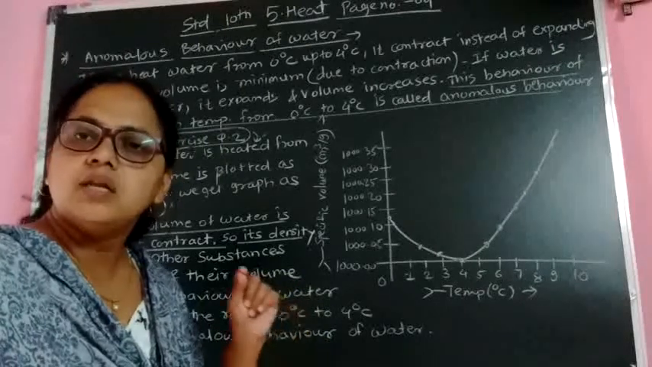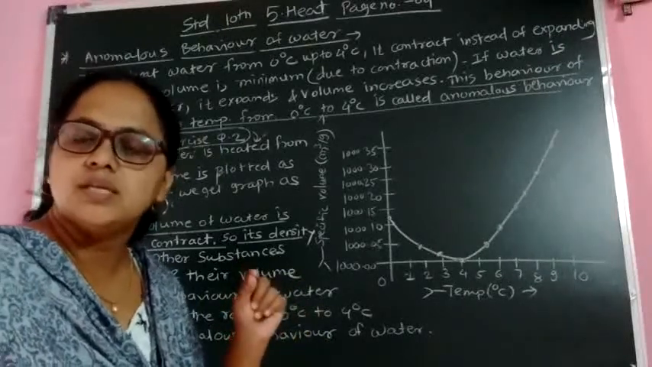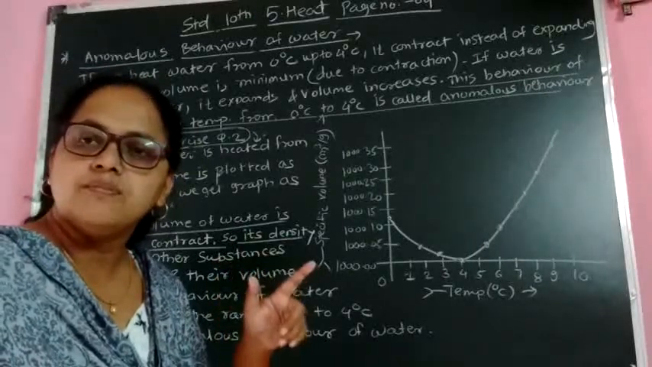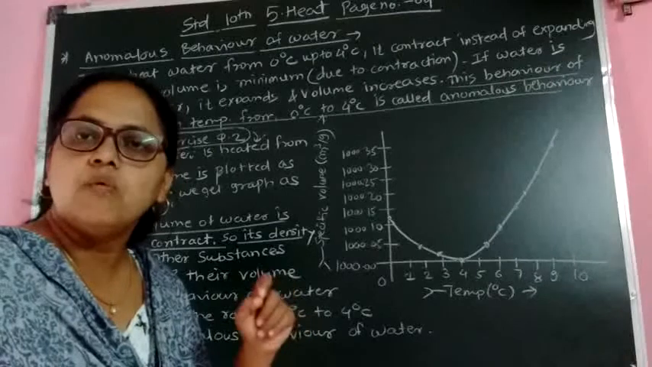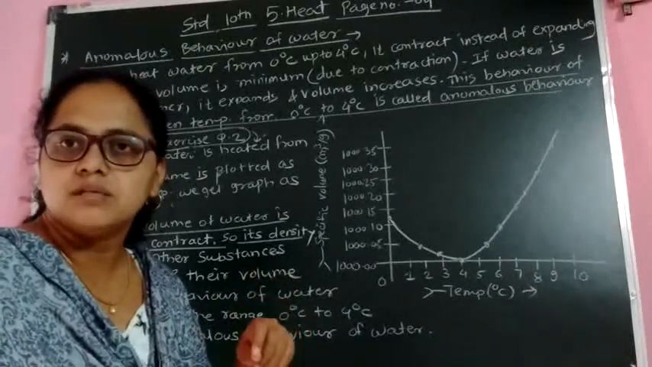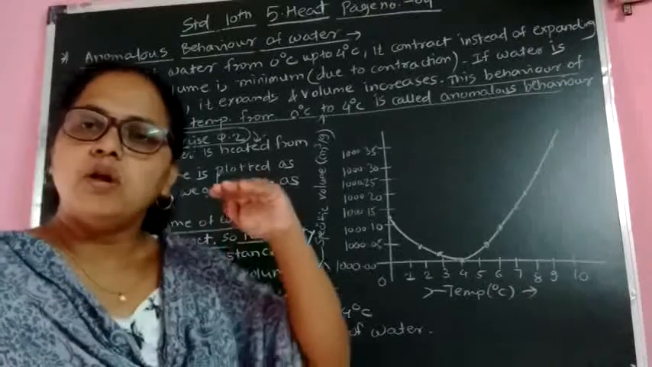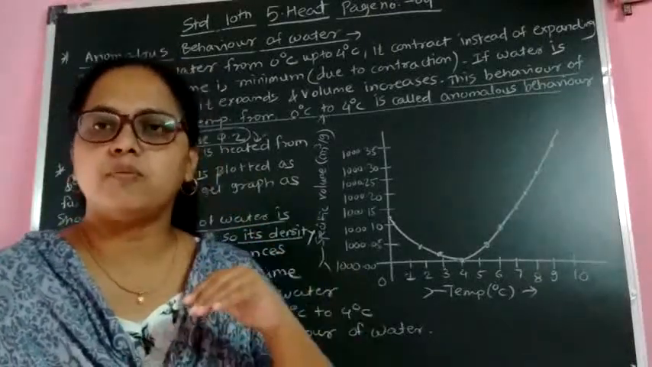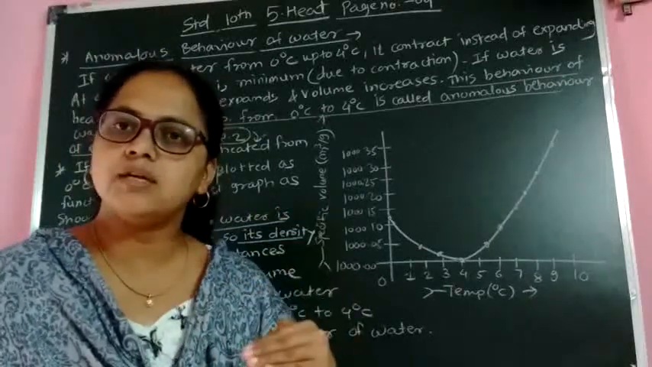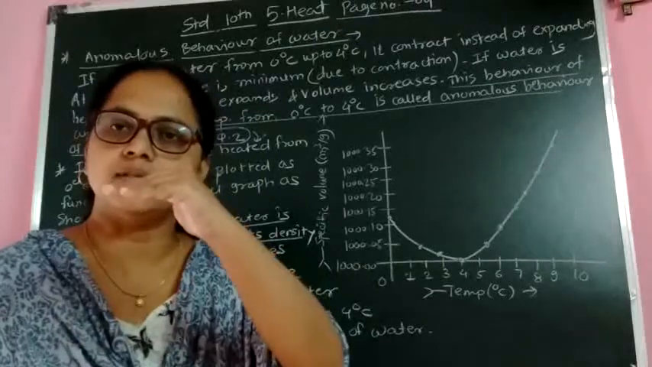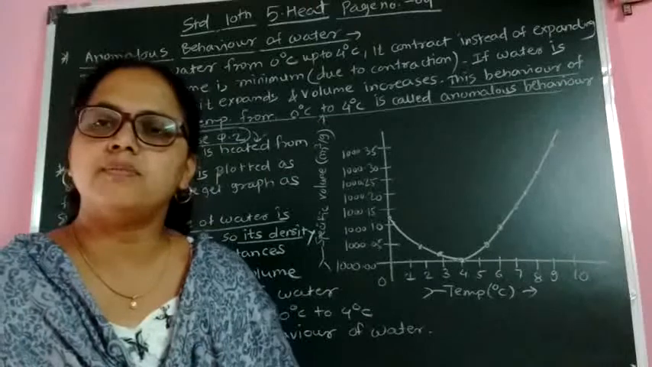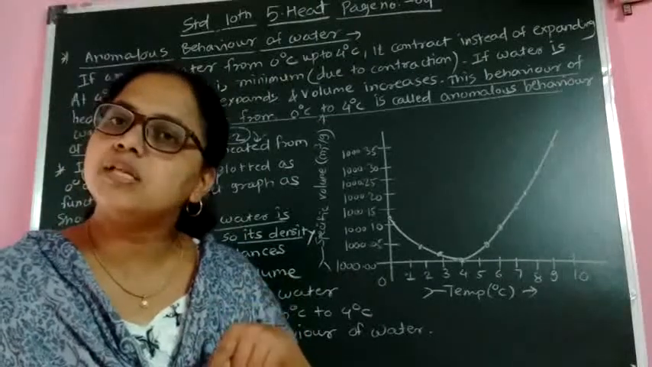The behavior of water between the temperature range from 0 degrees to 4 degrees Celsius is called anomalous behavior of water. In this behavior, water contracts, so the volume of water decreases and is minimum at 4 degrees Celsius. Volume and density are inversely proportional. When volume decreases, density increases, and when volume increases, density decreases.